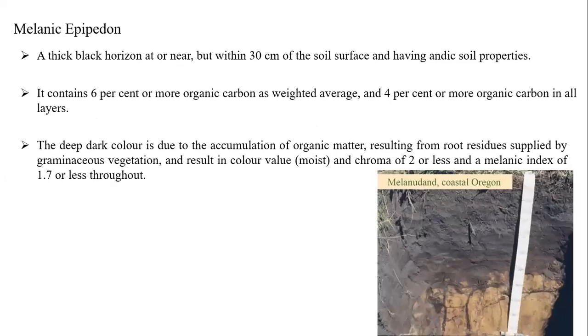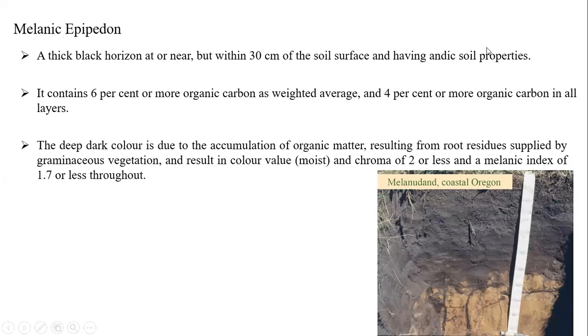Melanic. Melanin, black. Generally, our hair is black. Why? Because of melanin. So here it is a melanic epipedon, a thick black horizon at or near, but within 30 centimeters of the soil surface, having andic soil properties. What are these andic soil properties? You will see, students.